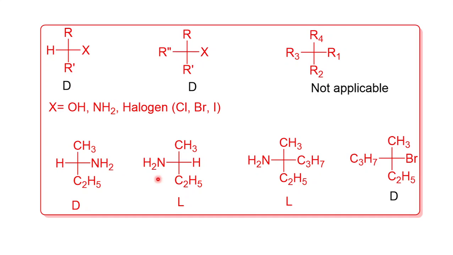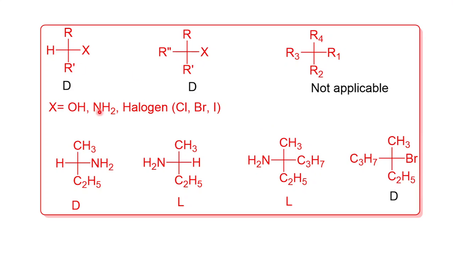While in this second compound, the NH2 group is present on the left hand side, so it's an L. Simply, if it is present on the left hand side, you have to write L for left, and D for right hand side. In the third compound, the NH2 group is on the left hand side, so it's an L compound. Here the bromine is present on the right hand side, so it's a D compound. This is the simple method to give the nomenclature to the compound, whether it is D or L.